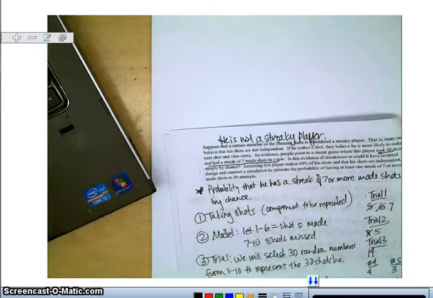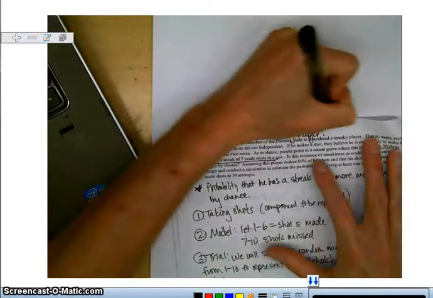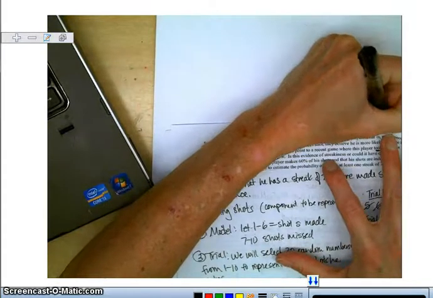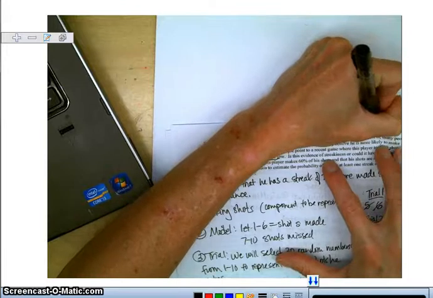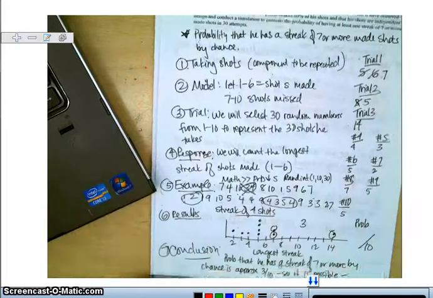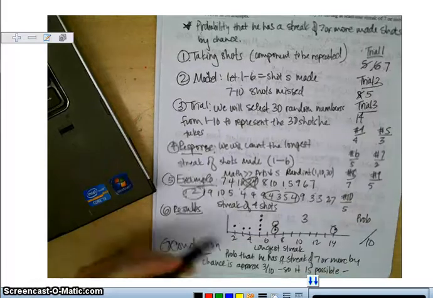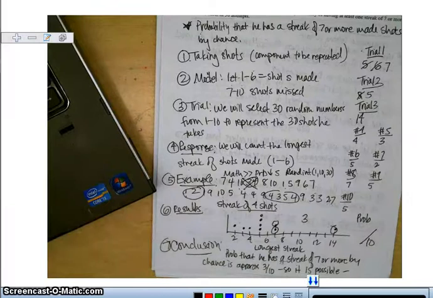Instead of saying not, we do not have convincing evidence that he's a streaky player. Because by chance alone, somebody who doesn't know anything about basketball made 7 or more shots in a row 30% of the time.